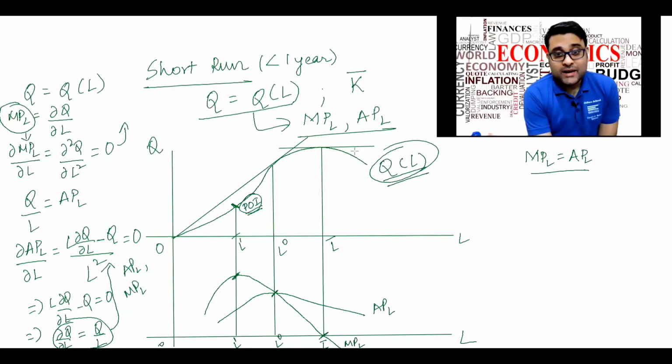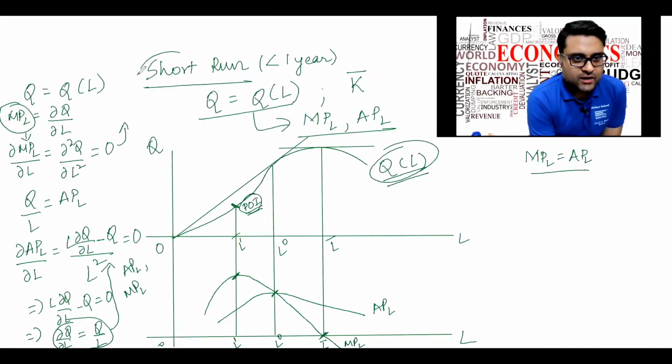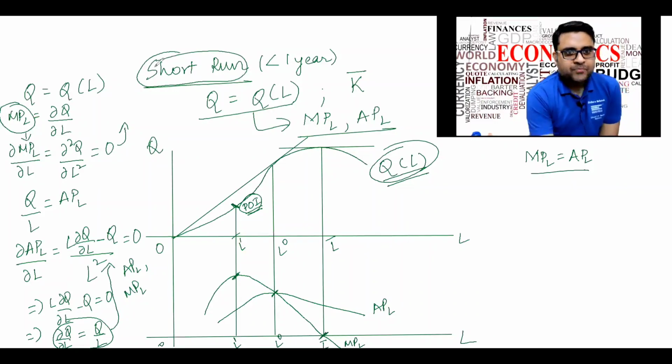Slope negative basically means del Q del L negative, which means marginal productivity of labor is negative. That's how we got these 3 points. Is this understandable, how we drew the production function and the APL and MPL curves? This is basically the short run, where only labor is the factor of production and capital is fixed.